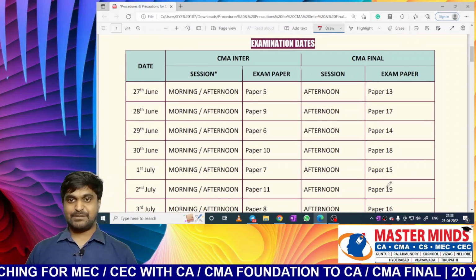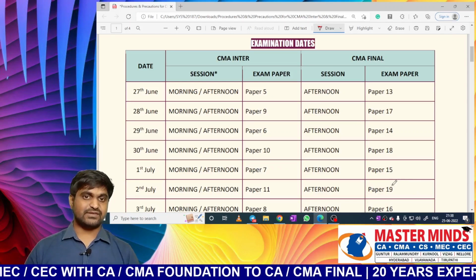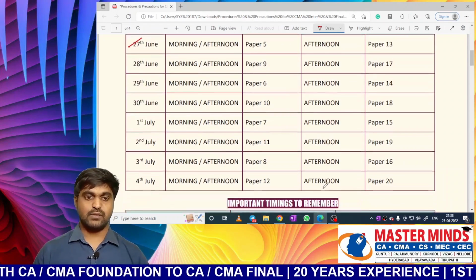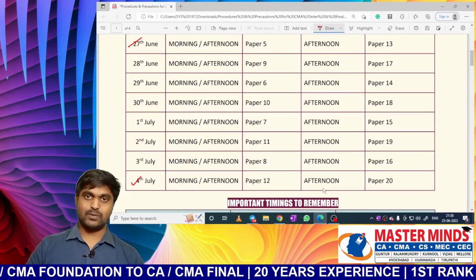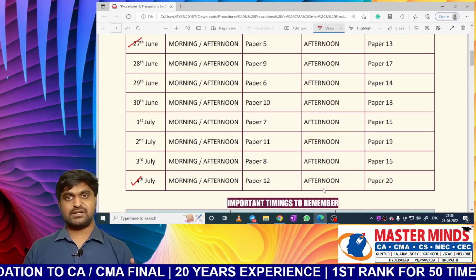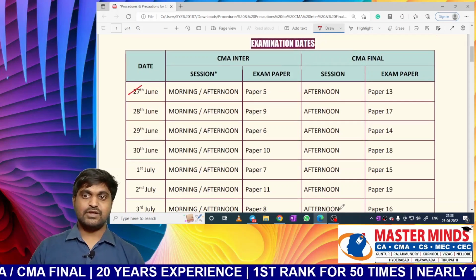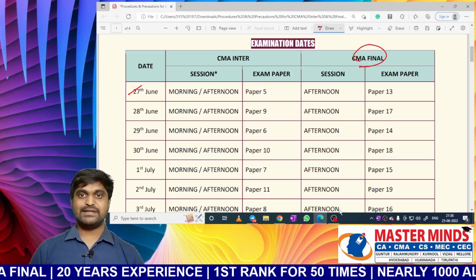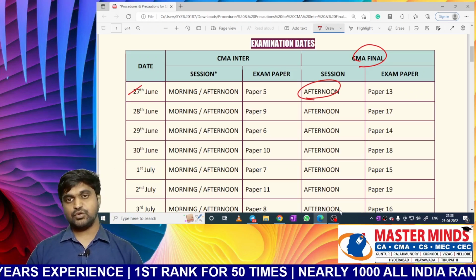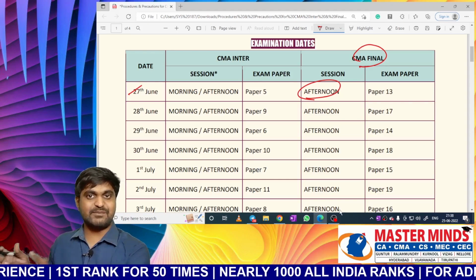Next one, examination dates. You know very well about the examination dates. For CMA Inter and CMA Final, it will be from 27th June to 4th July for Group 1, Group 2, Group 3, Group 4. For all groups, these are the dates. But here there is a little bit of confusion regarding session, so I want to give clarity for this. CMA Final students need to attend the afternoon session only for all exams, for both groups. So there is complete clarity in the case of CMA Final students.